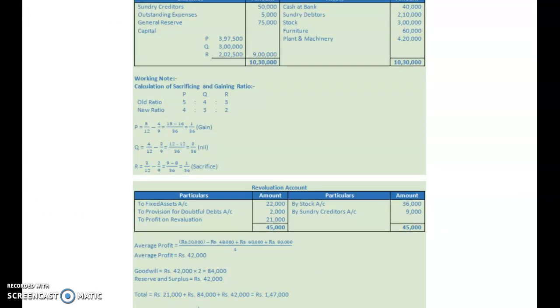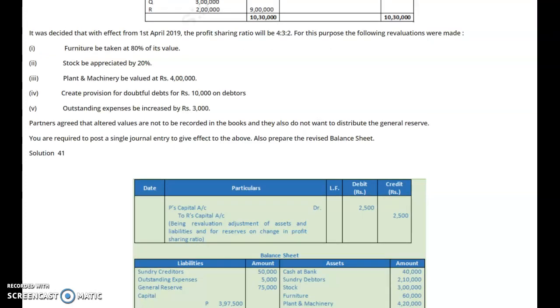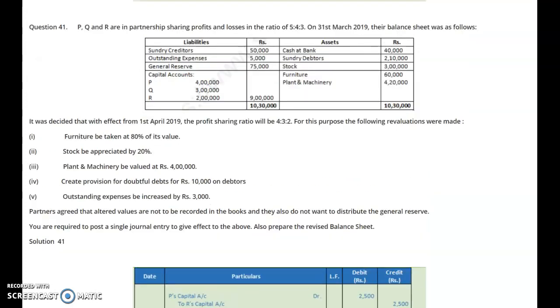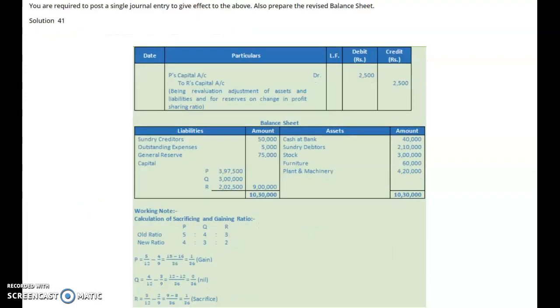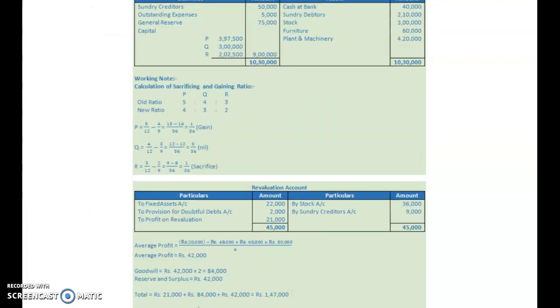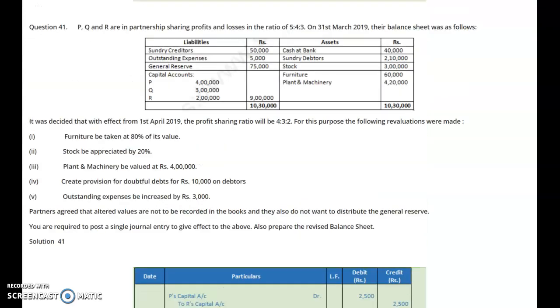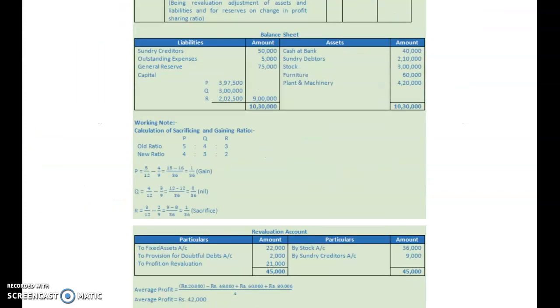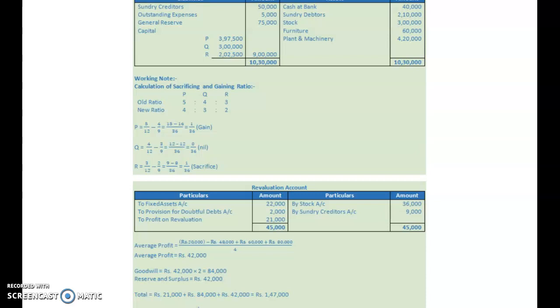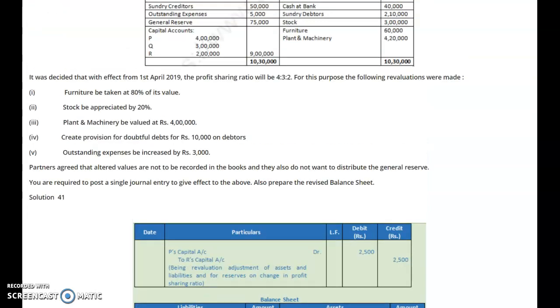See here very clearly, stock is credited with rupees 36,000 as the amount of increase in the value of the stock. Here it is given as 20% increase in the value of the stock. The amount given here, I think, is wrong with reference to the revalued stock. Here it is 36,000 given, but otherwise it should be 60,000, or the percentage may be given wrong. Then furniture is to be taken at 80%, as I also told you that 12,000 is the loss on the furniture, so the furniture value should also be reduced here. Here it is given 22,000. Again, this is a wrong figure given here. We will check later on.